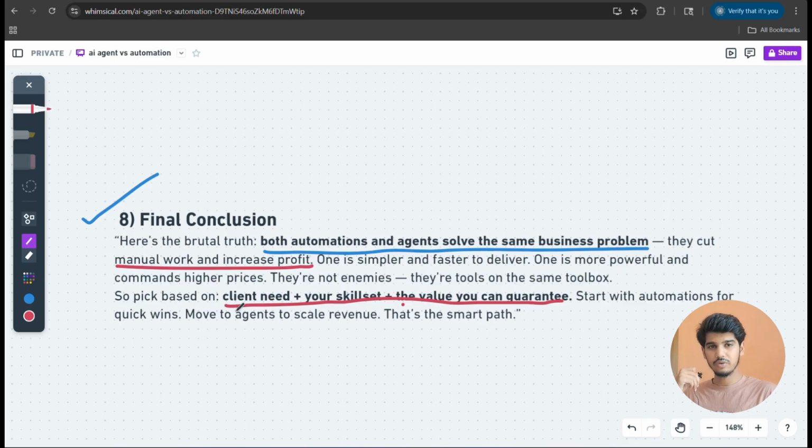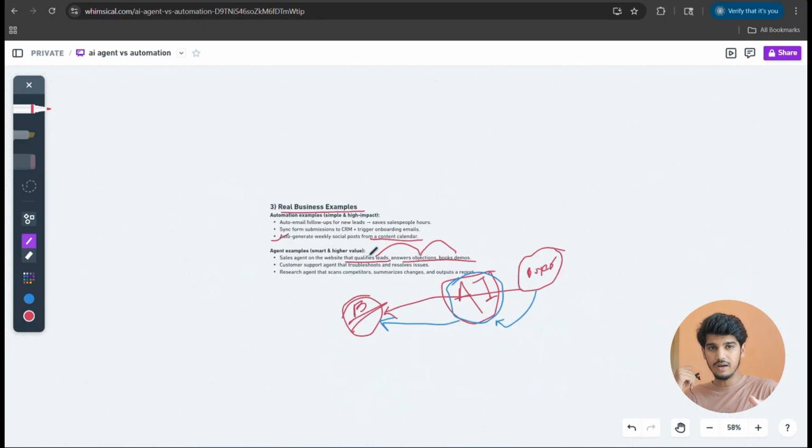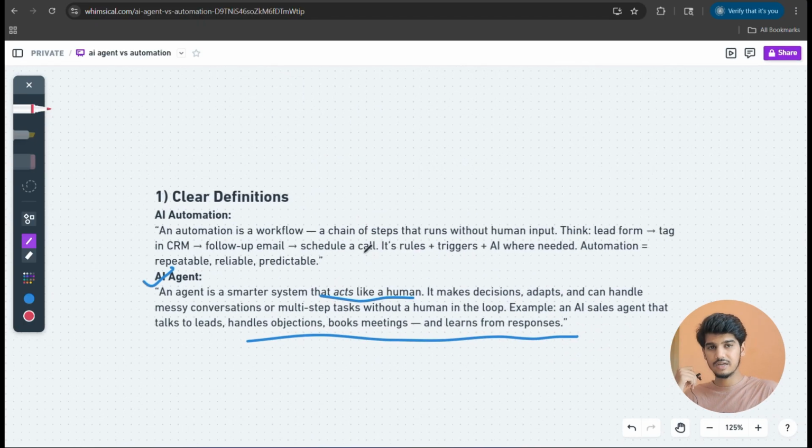And if you are just starting out and want some fast wins to build your credibility, start with automation for the quick wins and then move to agents to scale the revenue. That's a smart path. At the first step, you build the automation, that is step 1, and then you build the AI agent, that is step 2.